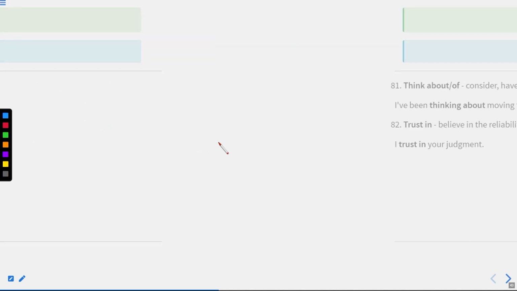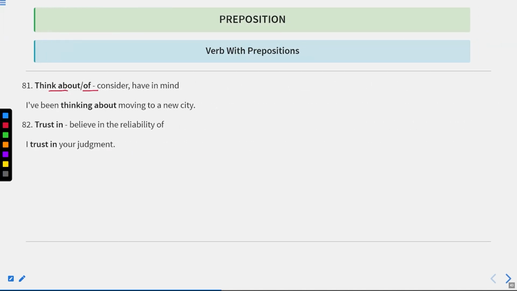Now let us move to the next one. Think about or think of means consider or have in mind. I have been thinking about moving to a new city. Trust in means believe in the reliability of. I trust in your judgment. Now let us move to the next one.